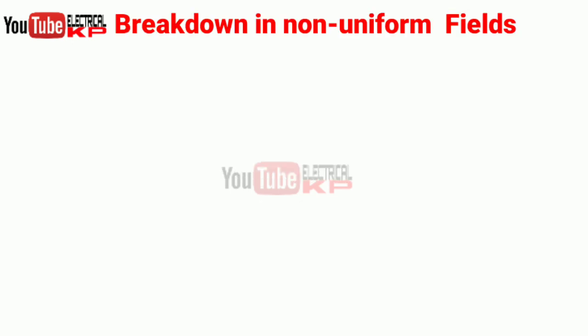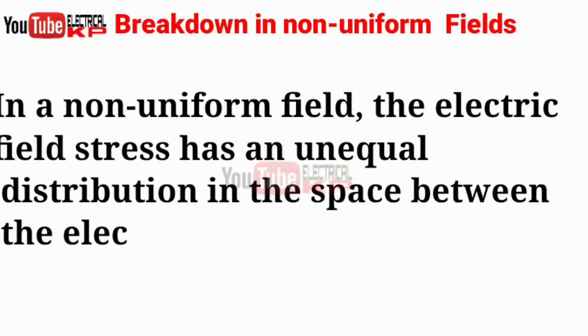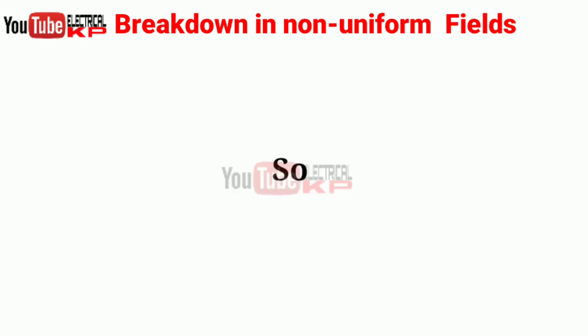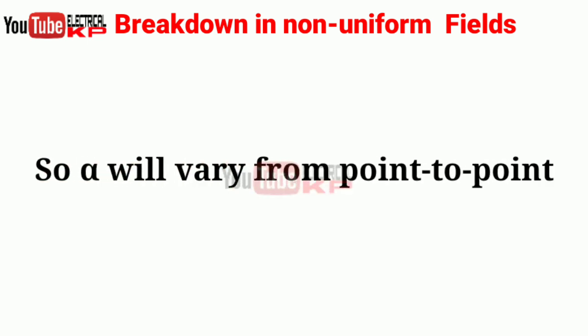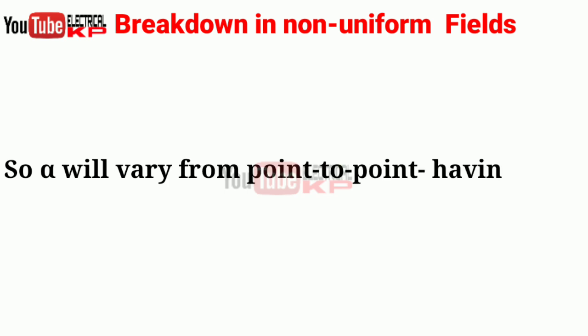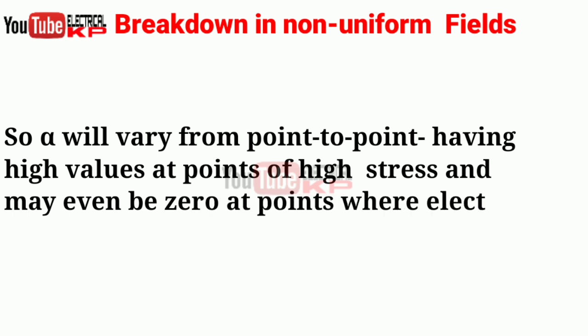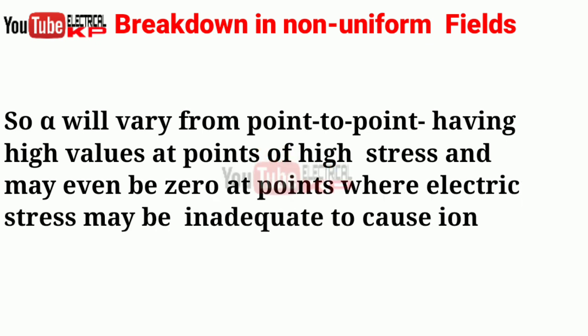While in the non-uniform field, there is an unequal distribution of space between the electrodes as well as in the lines of the field. That's why alpha, or the first ionization coefficient, is not constant. At the point where charge concentration is high, ionization may occur, but those points having no charge concentration may have zero ionization.